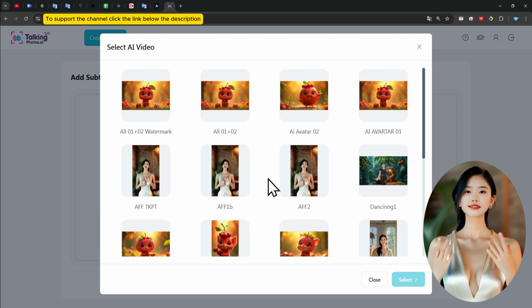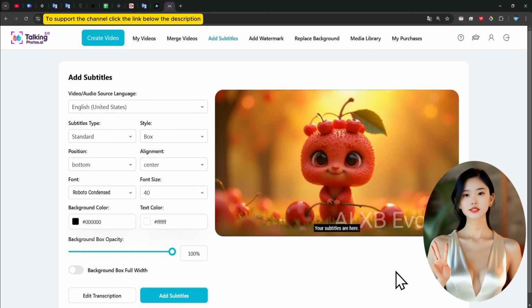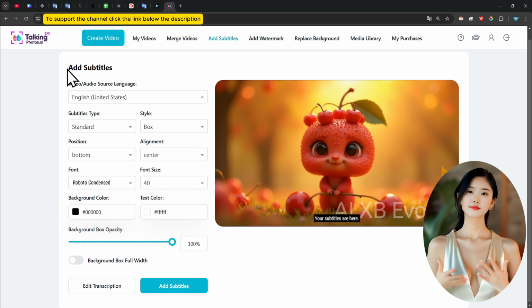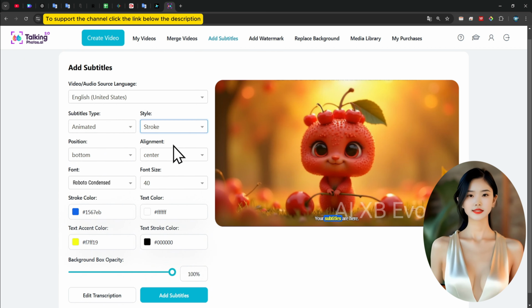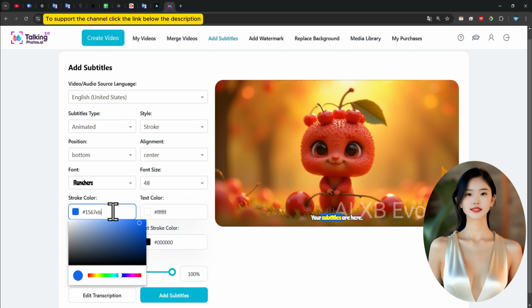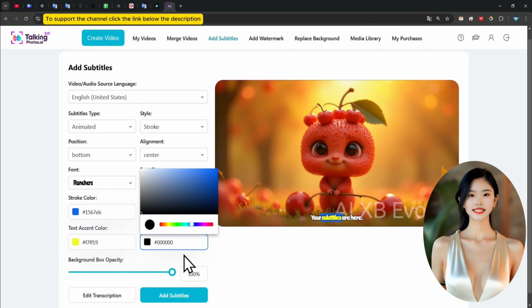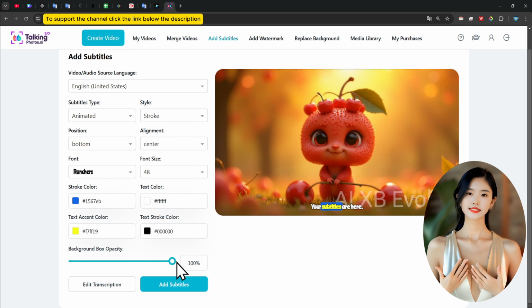Add subtitles. Use the Add Subtitles feature to include captions in your video. With many professional features but very easy to use, plus video audio source language, subtitles type, style, position, alignment, font size, background color, text color, background box opacity, background box full width. Once satisfied, click Add Subtitles.